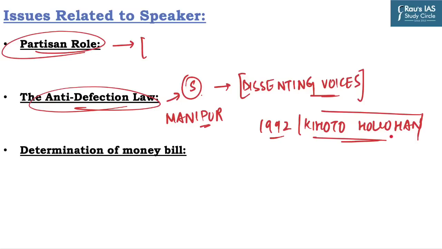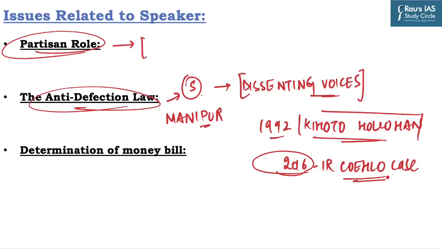Such historical judgments are important for our UPSC mains exam, as in the year 2016, UPSC has directly asked a question related to the IR Coelho case. So, if you have any idea about such cases, you could write an answer by framing your arguments. That is the only purpose of highlighting such cases in this discussion.